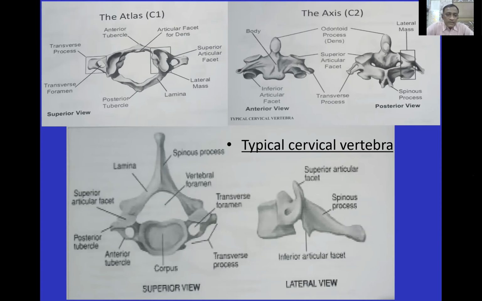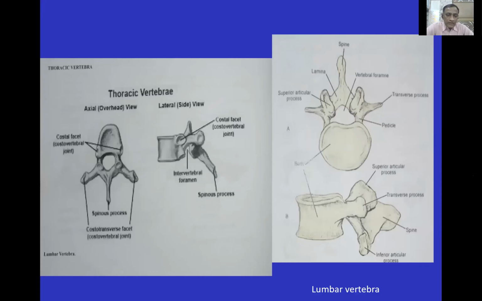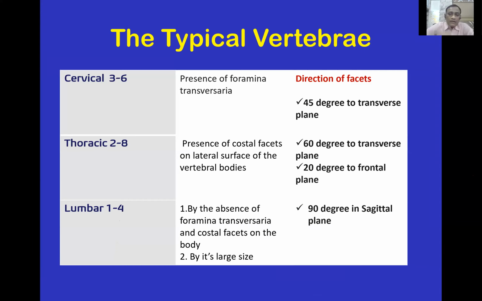Thoracic vertebrae are slightly larger than the cervical vertebrae, but there are 2 facets to articulate with the rib cage. They are called a costal facet for the costovertebral joint, and second is a facet for the costotransverse joint. In lumbar vertebra, essentially the vertebra is large as compared to thoracic and cervical. There are no costal facets and there is no foramen in the transverse process. This is the differentiation between the 3 vertebrae.